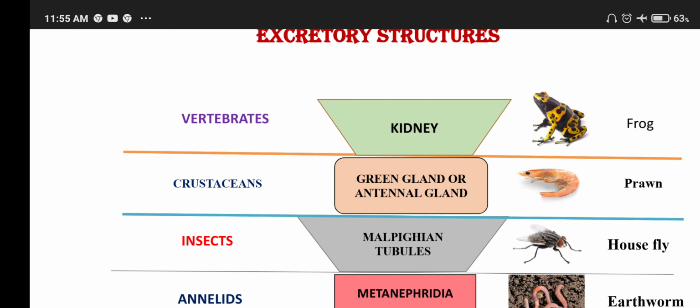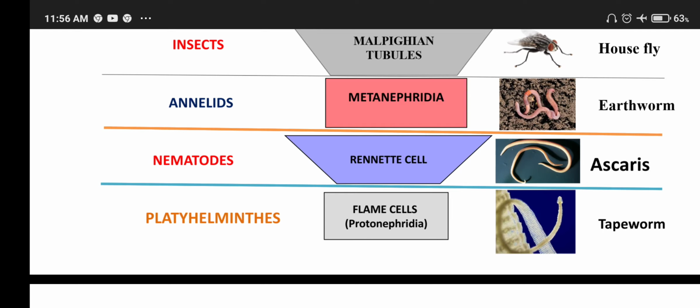Insects, the excretory structure is Malpighian tubule, example housefly. Annelids, metanephridia, example earthworm. Nematodes, renette cells, example Ascaris. Platyhelminthes, flame cells, which belong to the protonephridia class, example tapeworm.